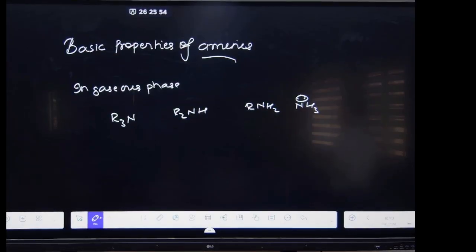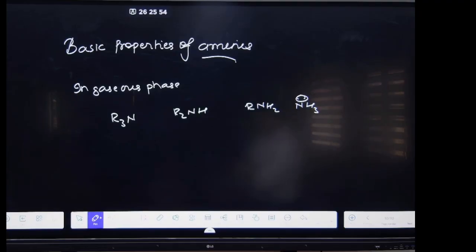It will be in the gaseous phase. I am asking, in the gaseous phase, what will be the order? See, you know that as the plus I increases, the basic strength increases, right?